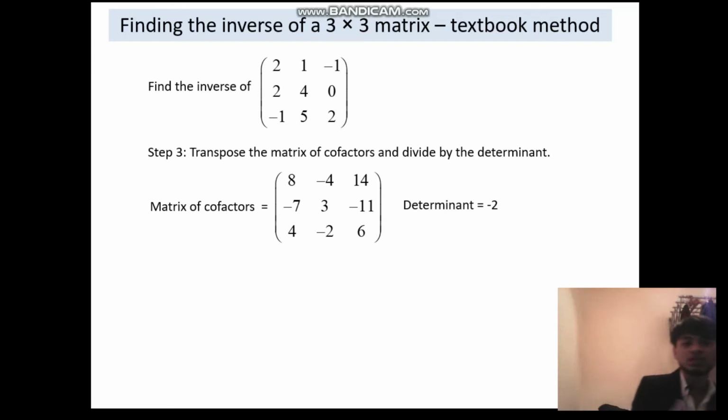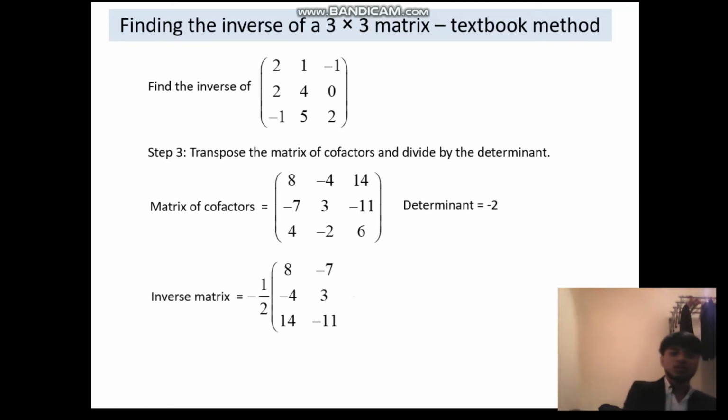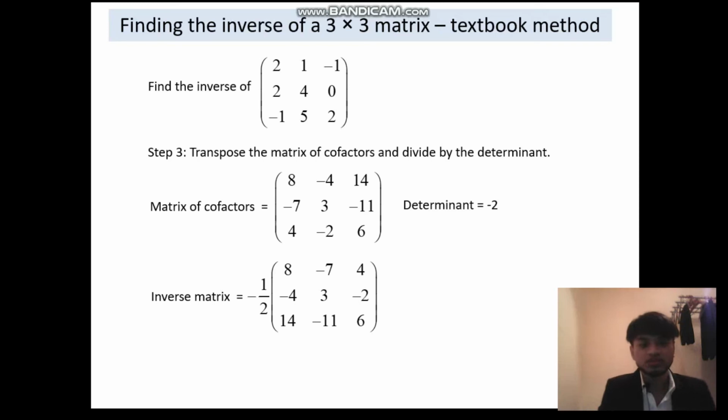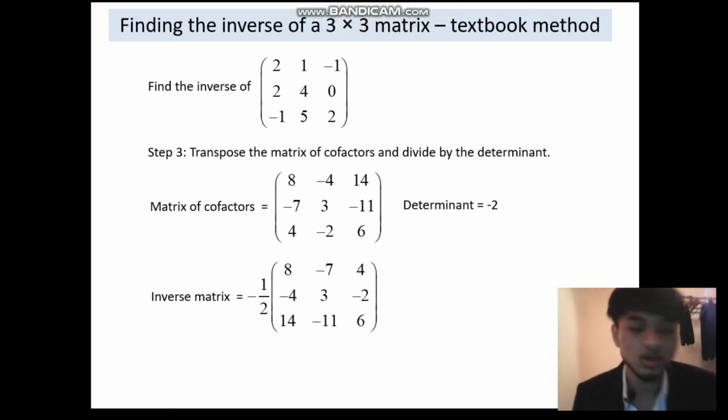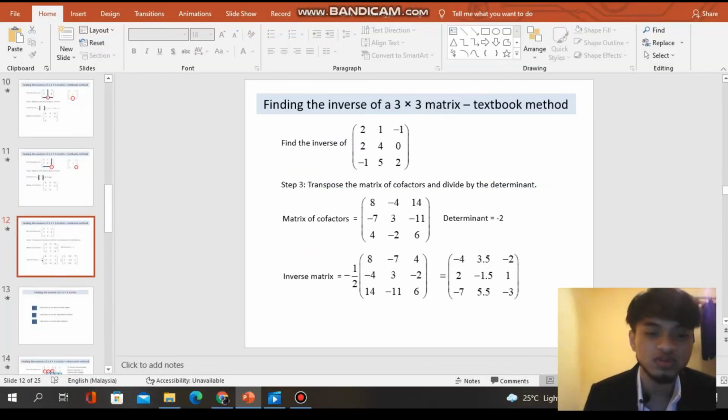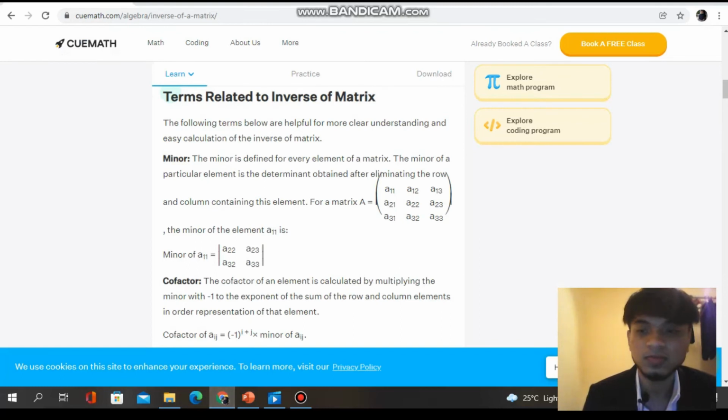So this is step 3, or I can say the last step. Transpose the matrix of cofactors and divide by the determinant. We just put it into the formula: inverse of A equals negative 1 over the determinant of A times the adjoint of matrix A. I will show you the formula again.